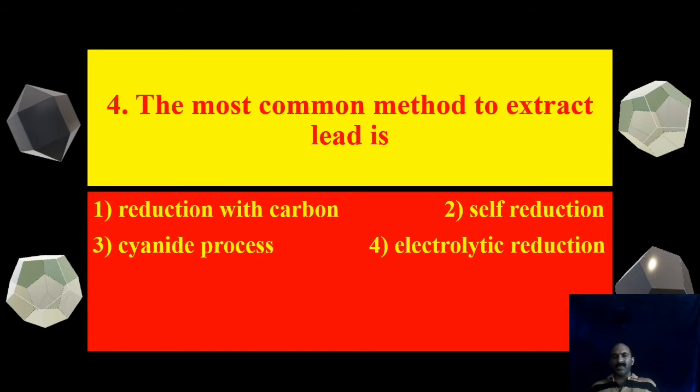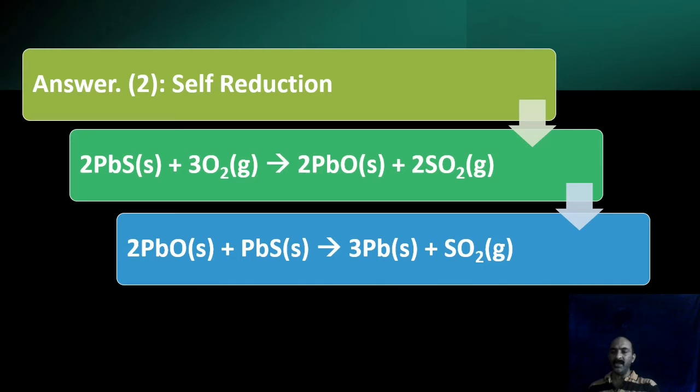The most common method to extract lead. See, lead is mainly obtained from galena. Galena means PbS. Okay, so it is called self-reduction. The reason is understood from the next page. Look here. Self-reduction is the best method for obtaining lead. Here what we do, lead sulfide is partly oxidized. So a part of lead sulfide becomes lead oxide and the sulfur in it is converted to sulfur dioxide. 2 PbS plus 3O2 giving 2 PbO plus 2 SO2.